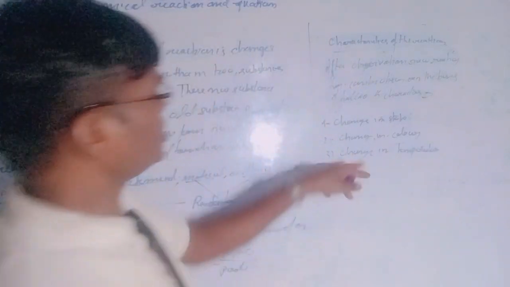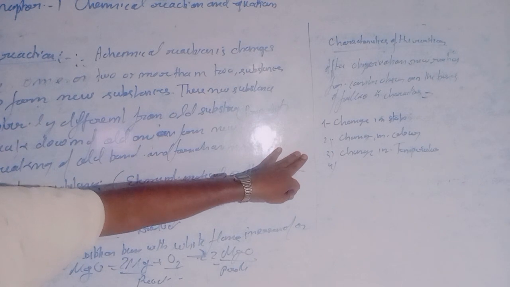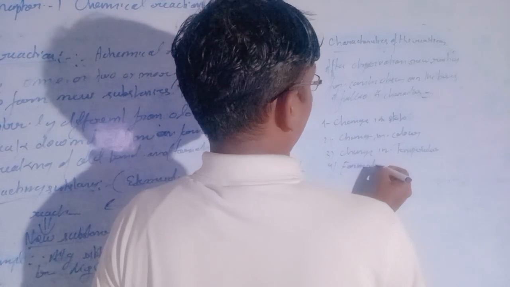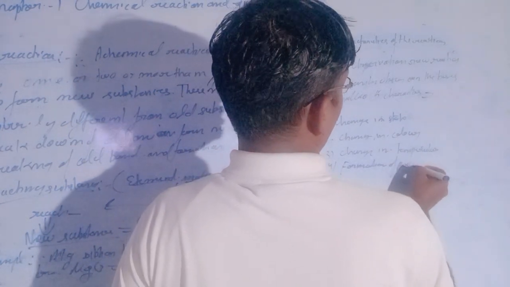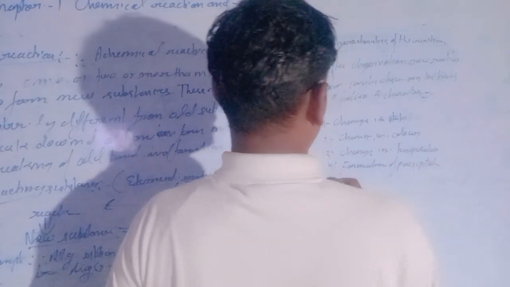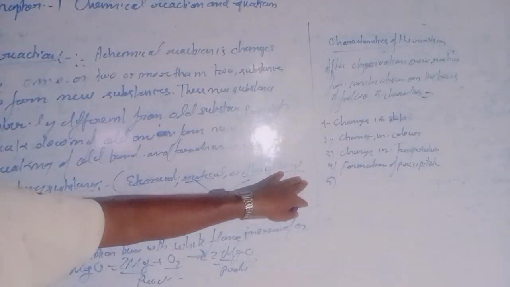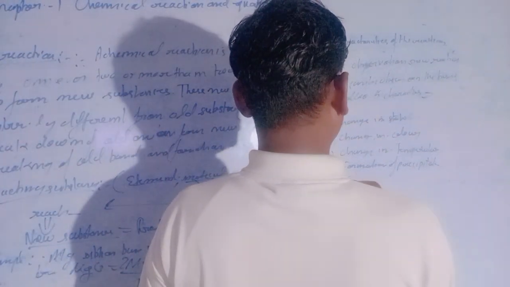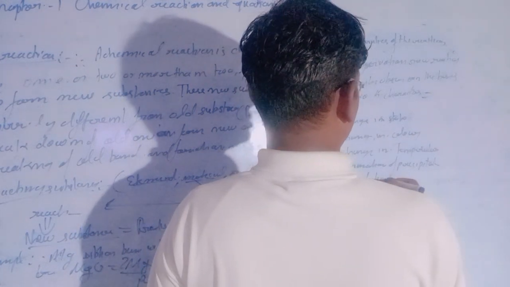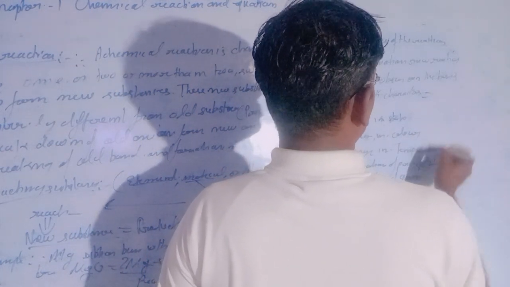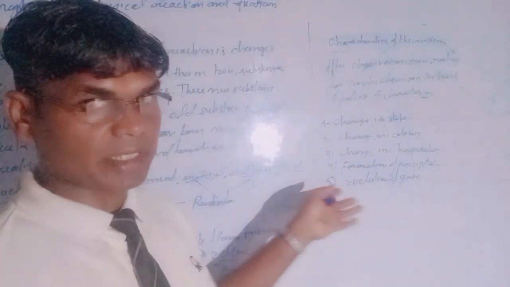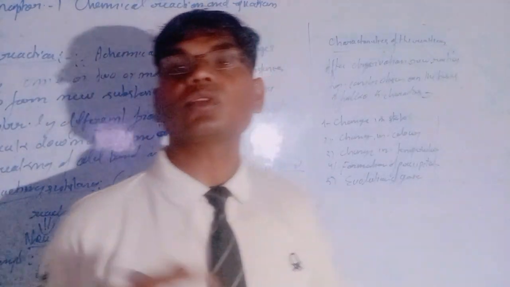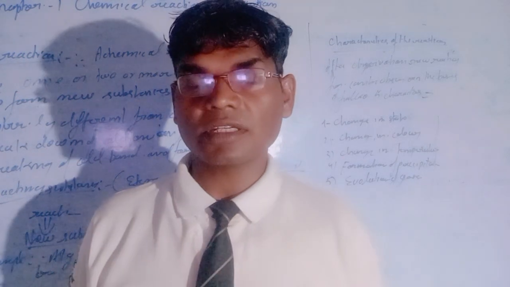Fourth, formation of precipitate. And fifth, evolution of gas. So five characteristics are given here. On the basis of these characteristics, we will discuss the first chapter, called chemical reactions and equations, in the next video.